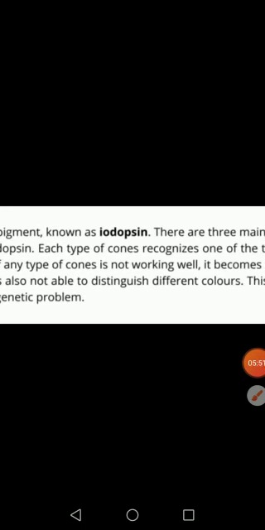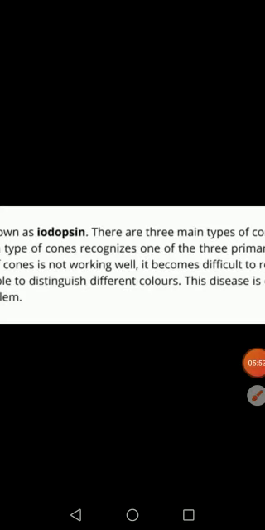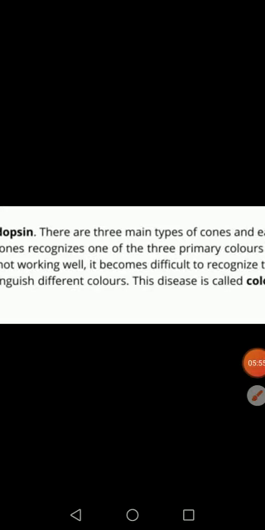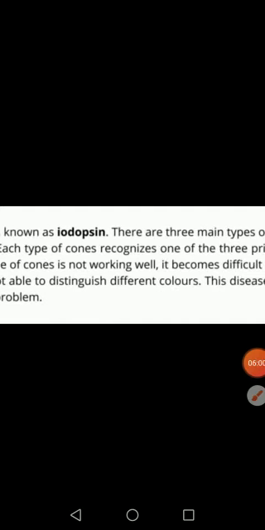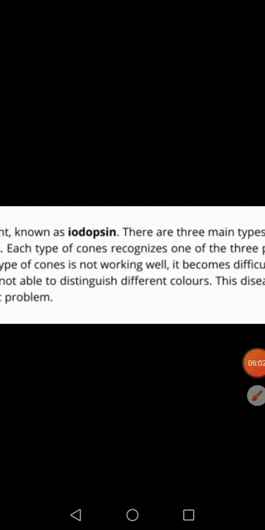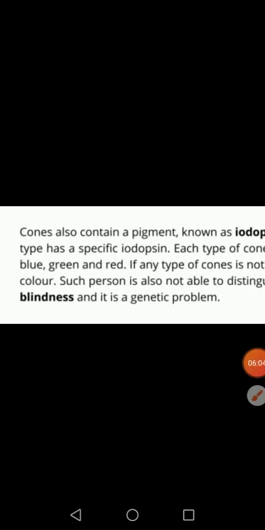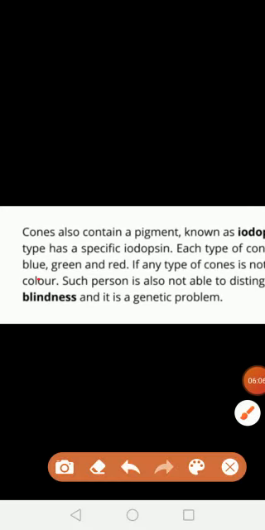Each cone is important for recognizing a different primary color. The three primary colors are red, green, and blue.